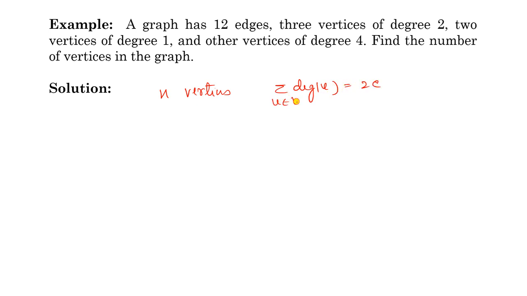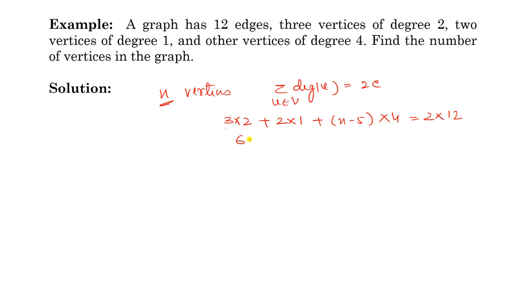Sum over v belonging to V. So count this. 3 vertices are of degree 2, it means 3 into 2, plus 2 vertices are of degree 1, 2 into 1. The remaining vertices, if n vertices are there, we have already written 3 plus 2, 5, so the remaining n minus 5, their degree is 4. This is equal to twice into 12.